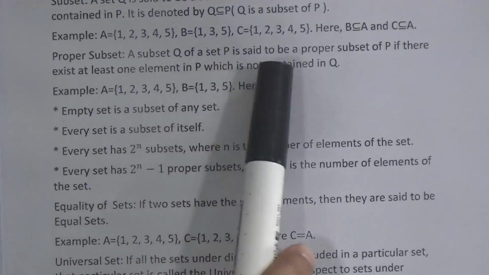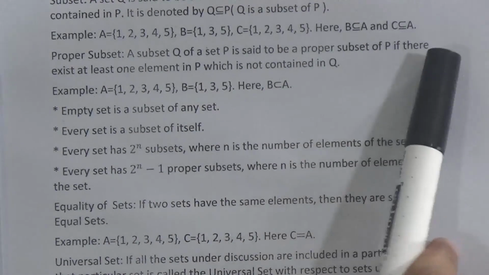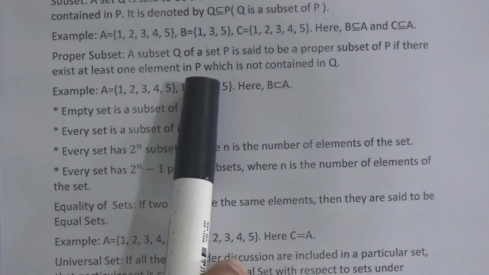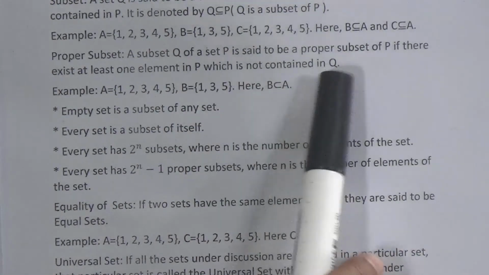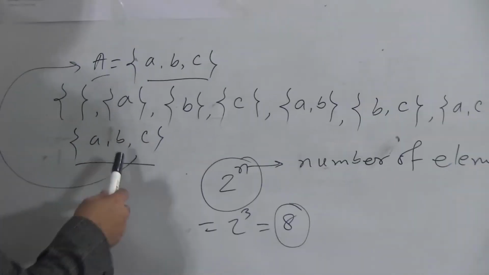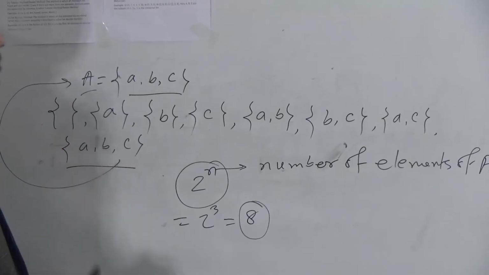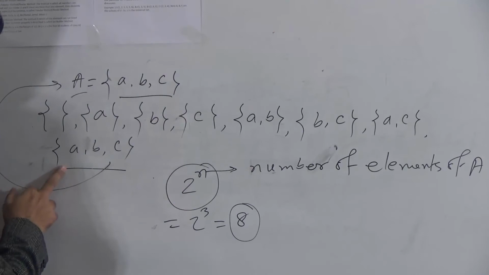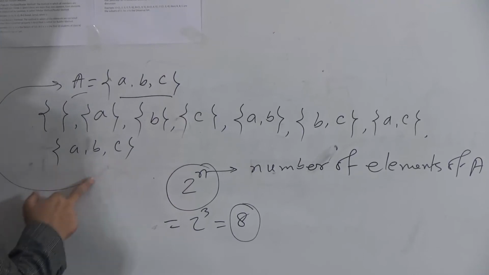A subset Q of a set P is said to be a proper subset of P if there exists at least one element in P which is not contained in Q. It means that if we get any element in P which is not contained in Q, in this case we'll see that this set is an equal subset.